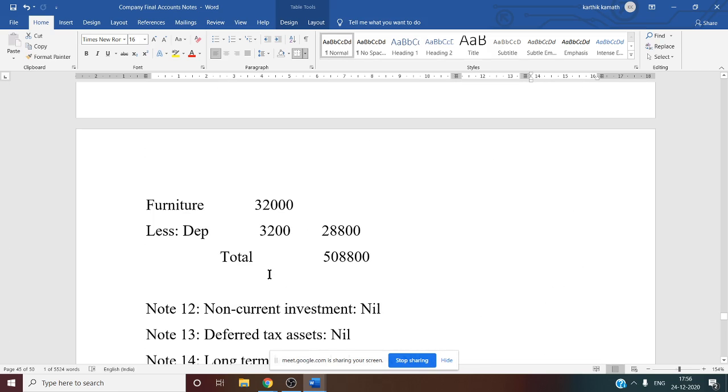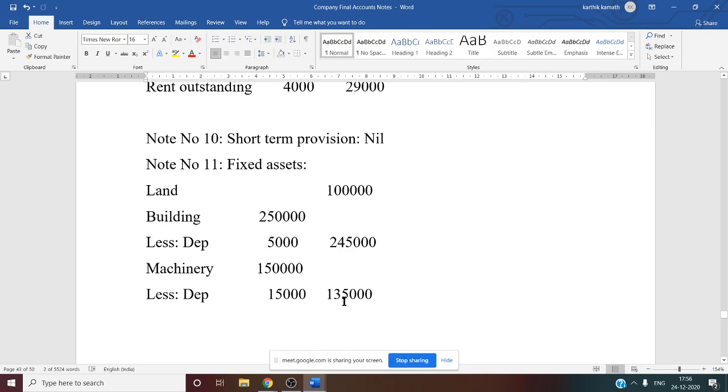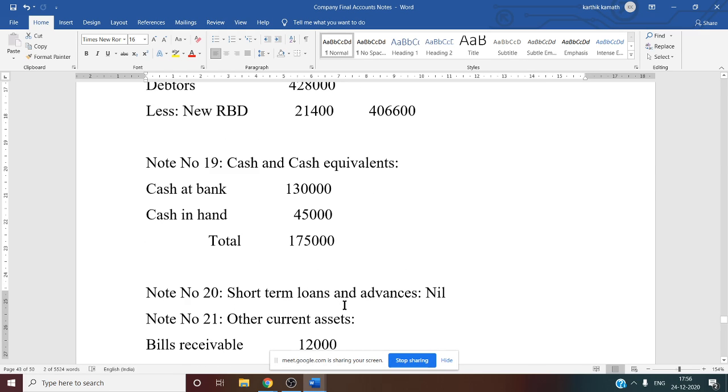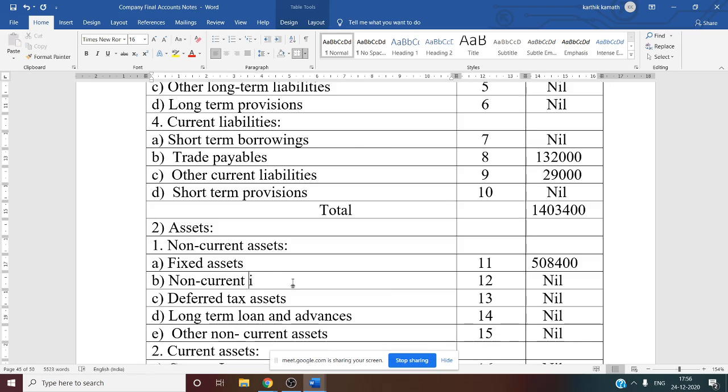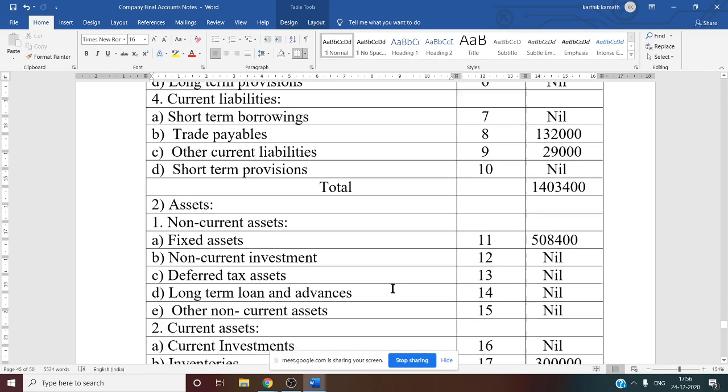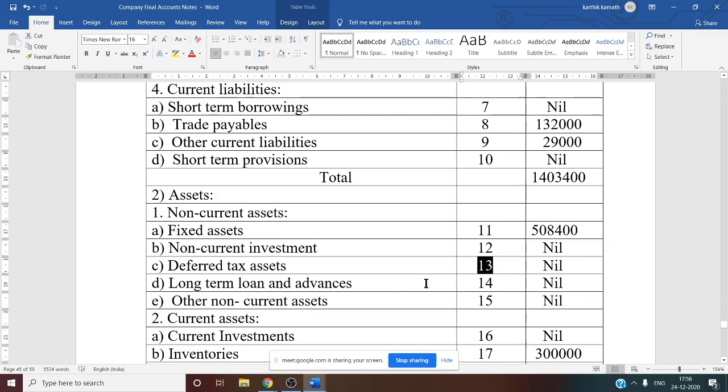Just see the working note number 11. See this, 5,08,400. We have got the amount. Same amount you have to write. Then next, non-current investment. It is not non-current asset. There is a correction. It is a non-current investment. So that is note number 12. Investment information is not there, nil. Deferred tax asset information not available, nil. Long-term loan and advance, note number 14, nil. Other non-current asset, note number 15, that is also nil.